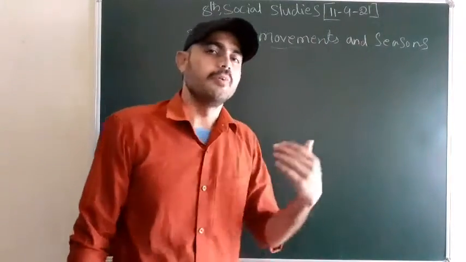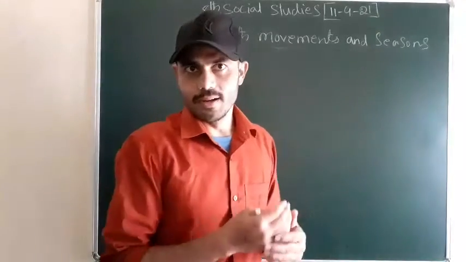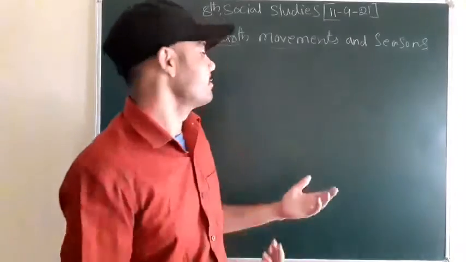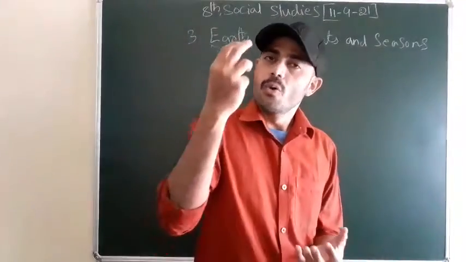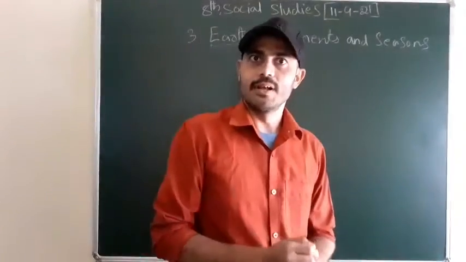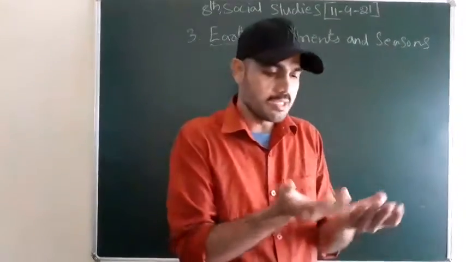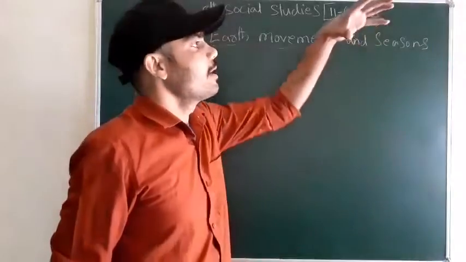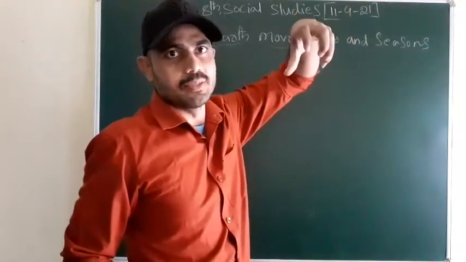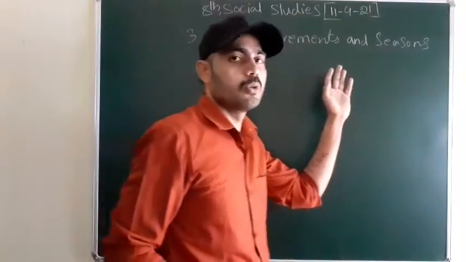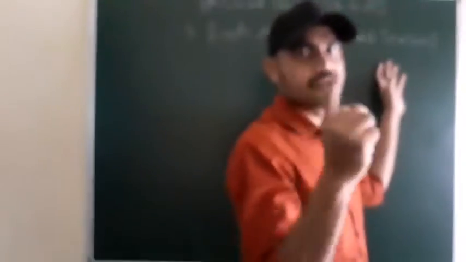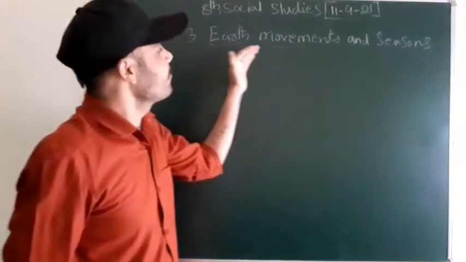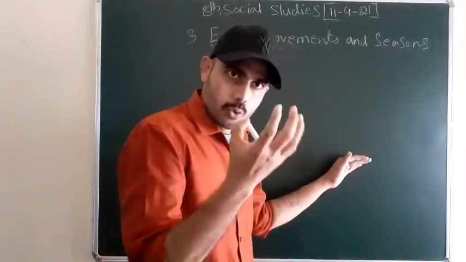In the previous session, we already discussed the 2nd lesson. In the 2nd lesson, what did we learn, Nana? We learned how we are receiving energy on the Earth. Where does that energy come from? We are receiving energy from solar energy. Solar energy means, as I already told you, the big boss. The whole universe has only one big boss, that is the sun, right? That kind of energy we receive from solar energy.